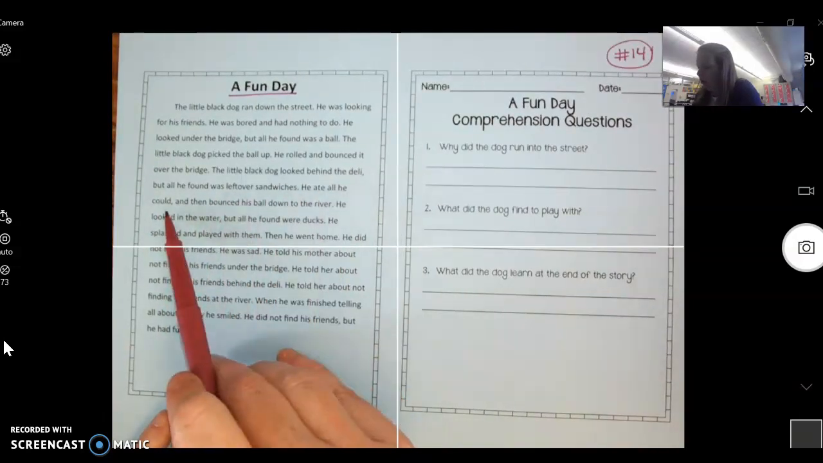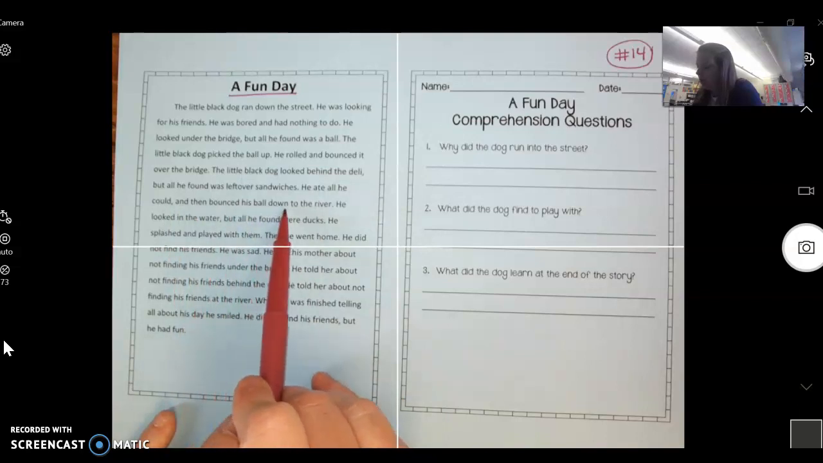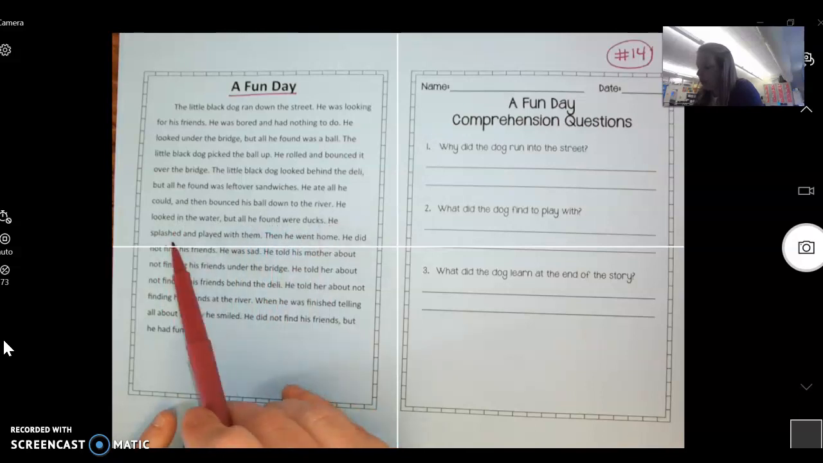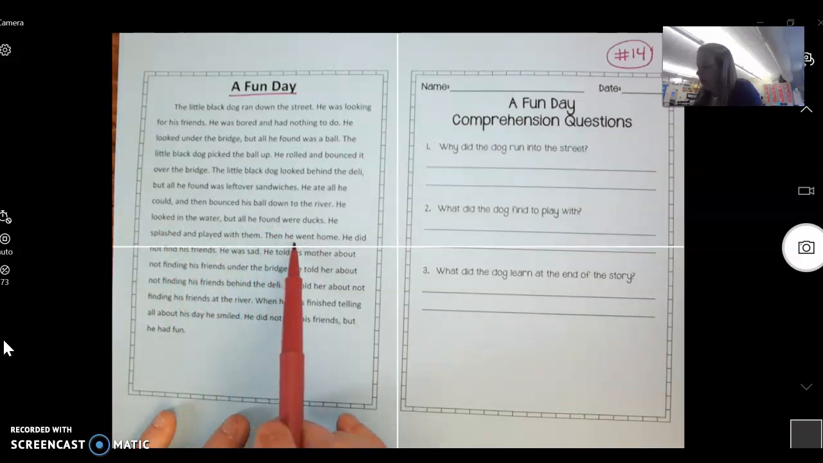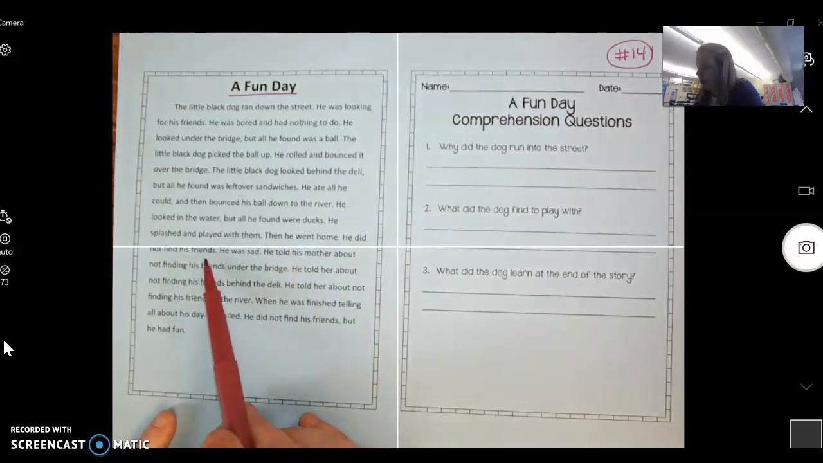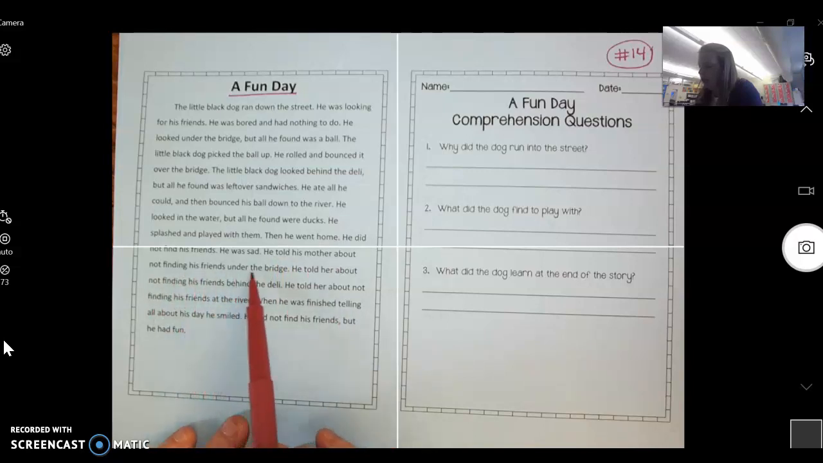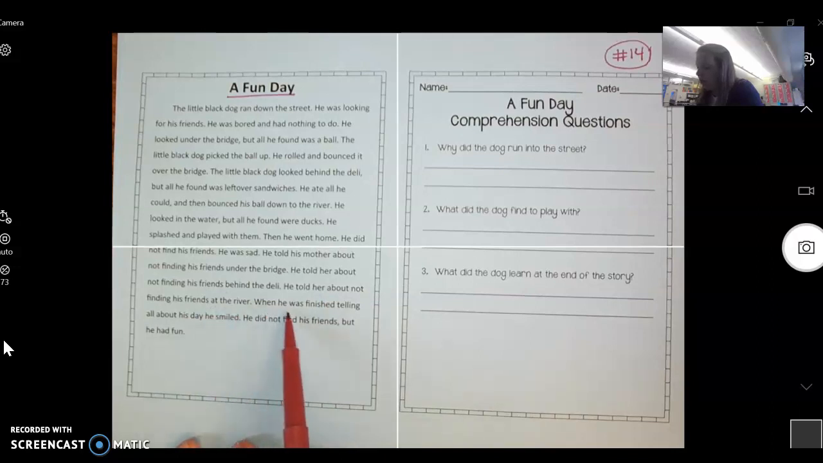He ate all he could and then bounced his ball down to the river. He looked in the water, but all he found were ducks. He splashed and played with them. Then he went home. He did not find his friends. He was sad. He told his mother about not finding his friends under the bridge. He told her about not finding his friends behind the deli. He told her about not finding his friends at the river. When he was finished telling all about his day, he smiled. He did not find his friends, but he had fun.